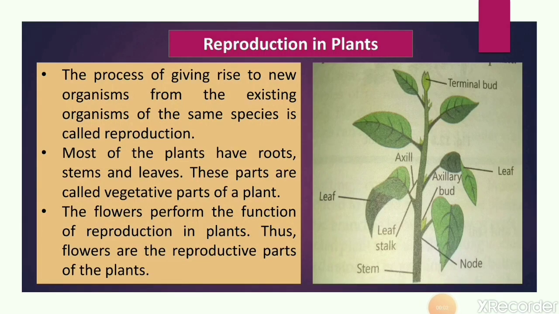So, students, our first topic in this chapter is reproduction in plants. But before starting this topic, I just want to remind you that we have studied so many life processes in sixth class, in short, respiration, digestion, nutrition, excretion, circulation, and reproduction.